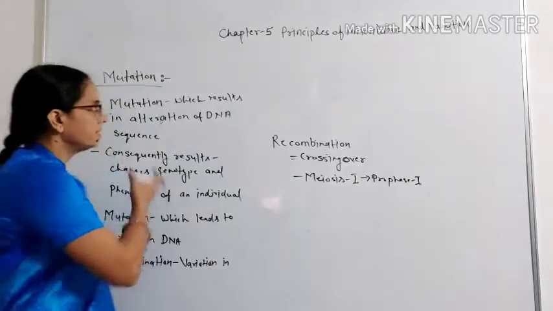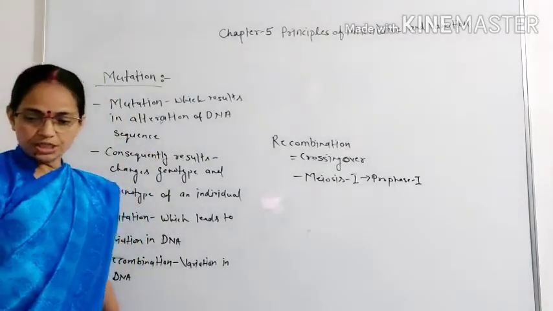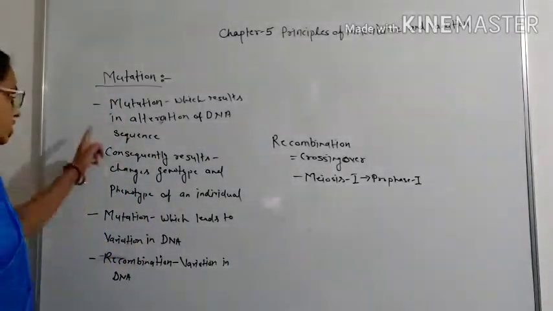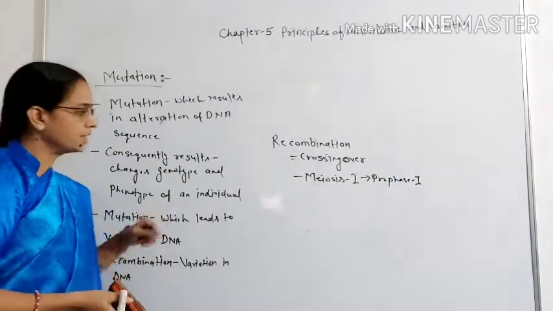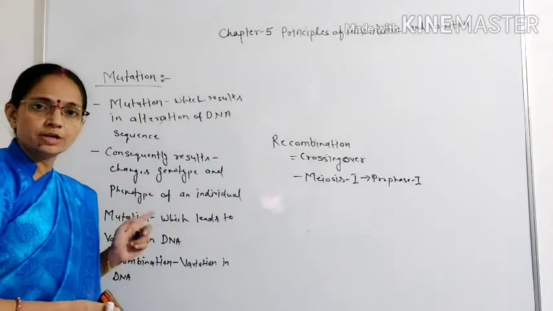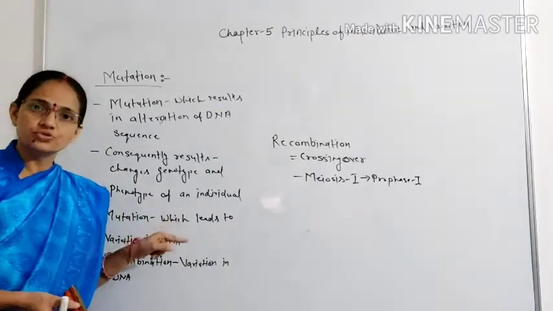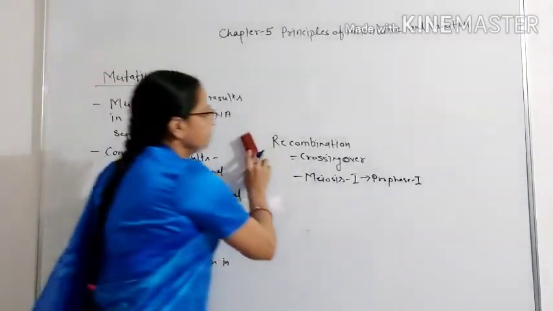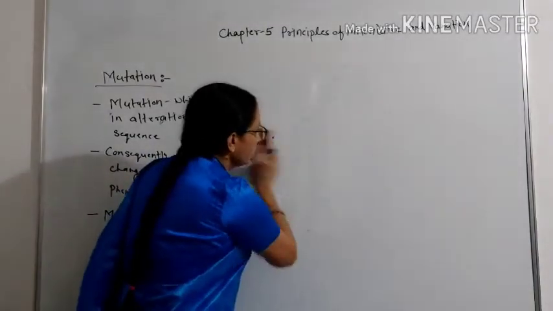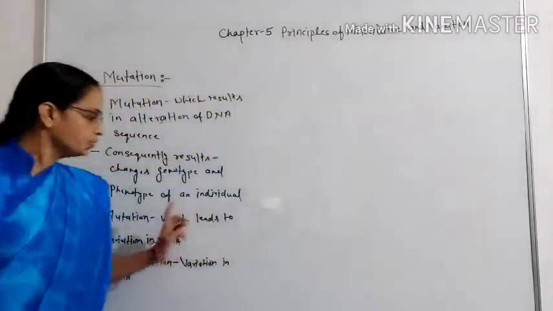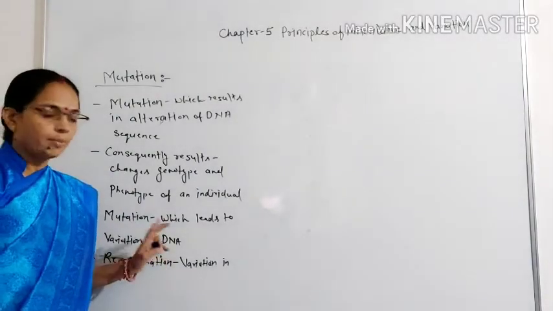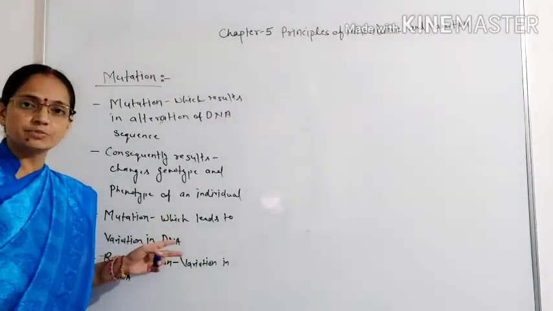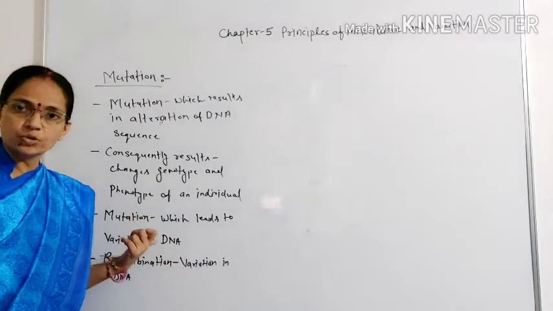So here we can say that mutation is the phenomenon which is responsible for alteration of the DNA sequence. That's why the genotype and phenotype of an individual are also changed. It means that in addition to recombination, mutation leads to variation in DNA, but here are some differences between recombination and mutation.